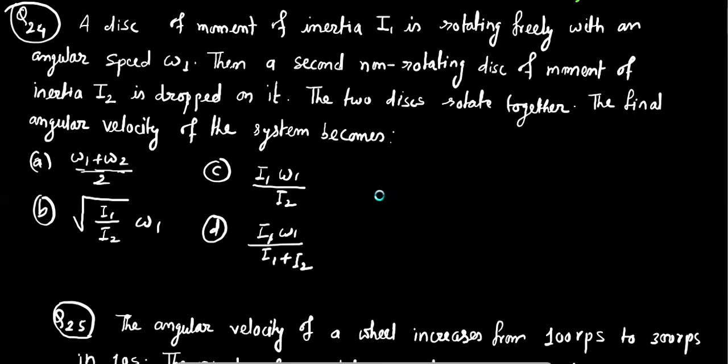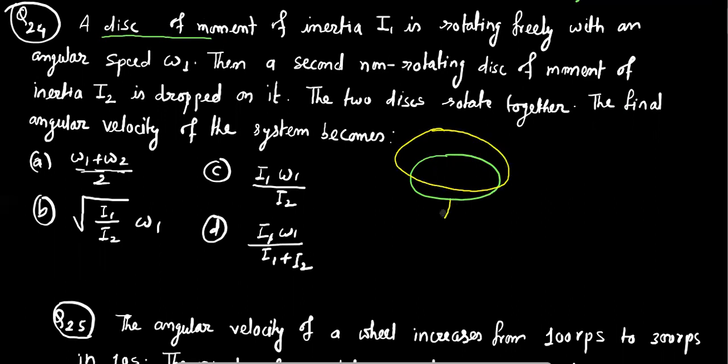So before solving this, we have to understand the question. In the question, it is given there are two kinds of disks. One is already rotating, and we have to drop another disk over it.